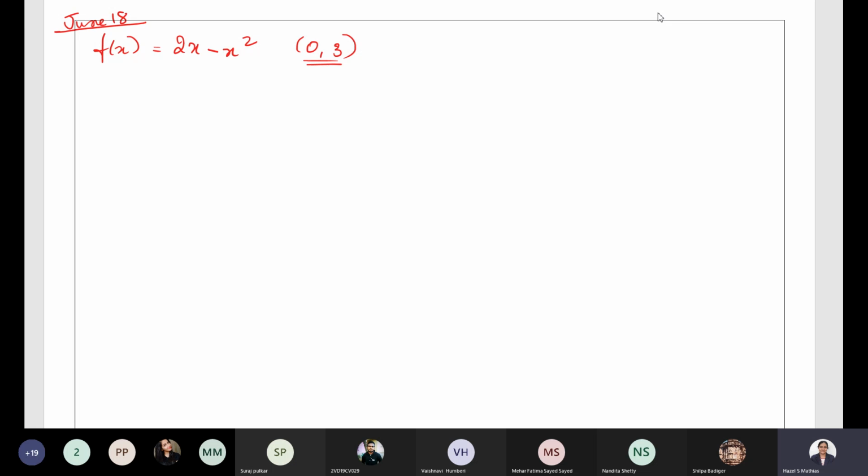Now first you need to find the period. What is the period of this interval? It is very easy. Upper limit is 3, lower limit is 0, 3 minus 0 is 3. So this is the period. I hope everybody does not have any doubt in finding the period: upper limit minus lower limit of the interval.